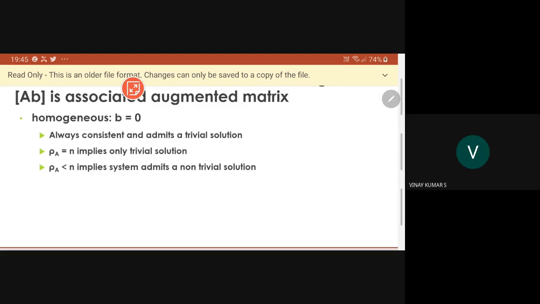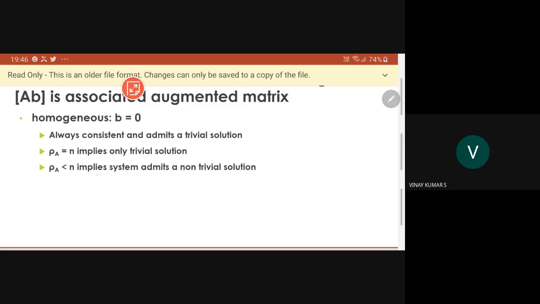If rank of A is n, it has only trivial solution. Whenever we see homogeneous systems, the trivial solution is always there, and we want to check whether a non-trivial solution exists. So when rank of A is n, there is no non-trivial solution.